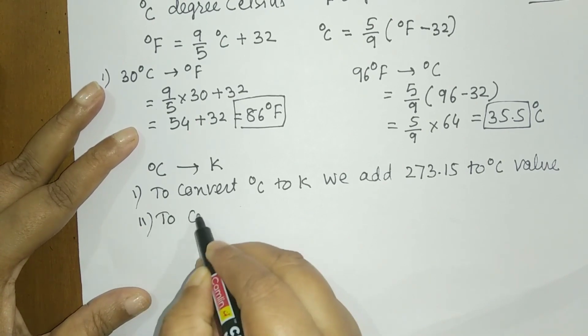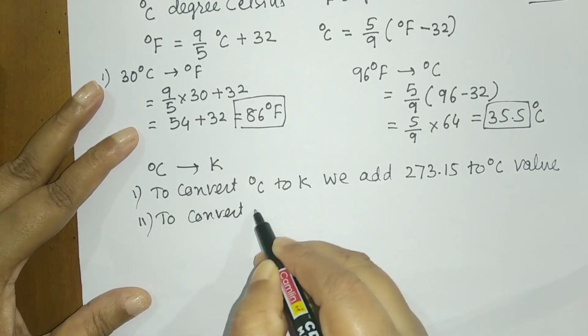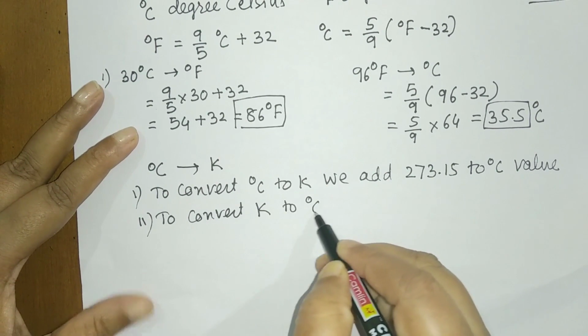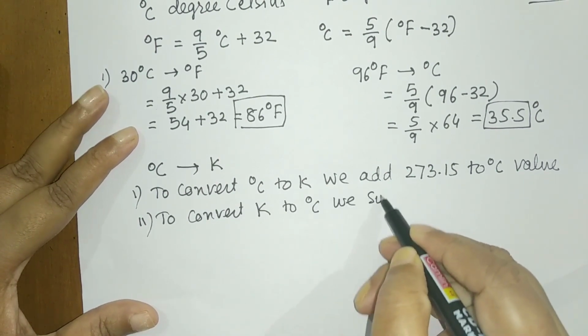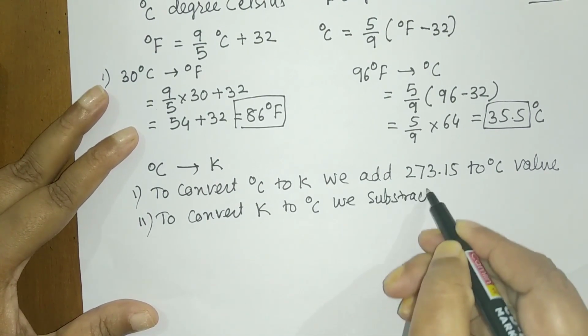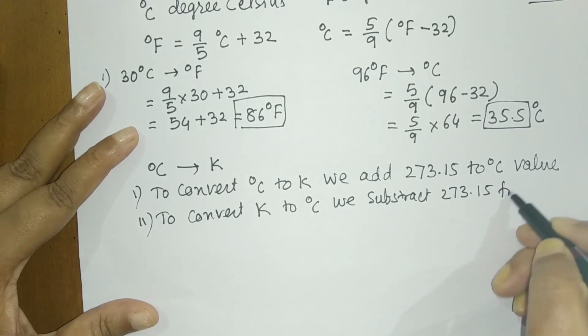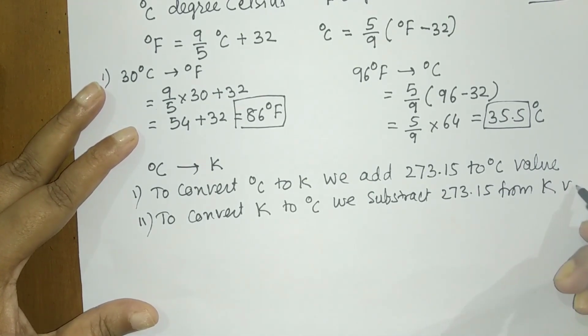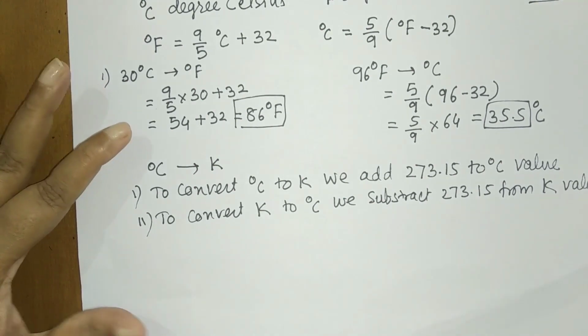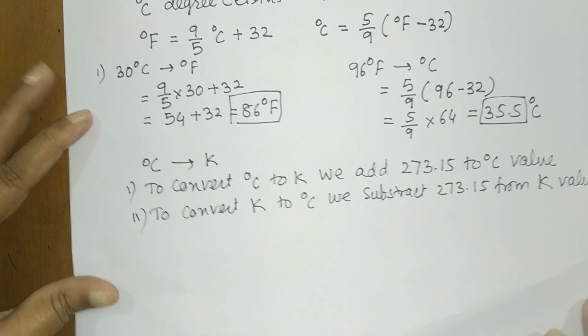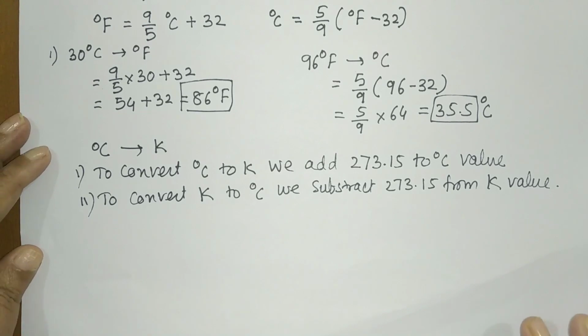To convert Kelvin to degree Celsius, we subtract 273.15 from the Kelvin value. So those conversions are very, very important. You must know the conversions.